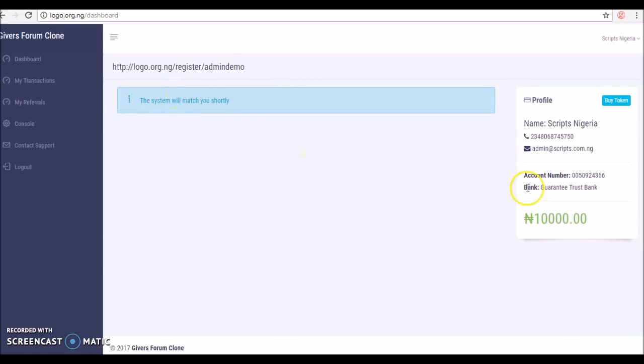So that means it was 50 naira that was actually set, but we can set a minimum and a maximum amount of token you could have before you can PH. So the minimum token you could have before you can PH for this system is 10,000 naira. Don't forget that this is flexible. You could decide how much you want to sell 1 naira of your token. You could decide how much you want the system to deduct after each PH, and so on and so forth.